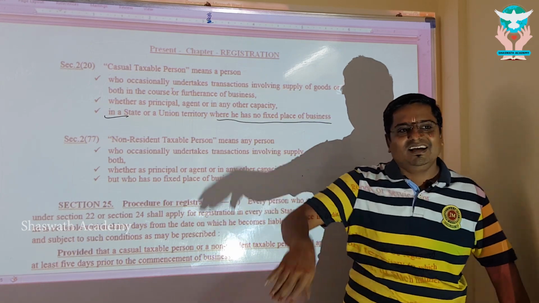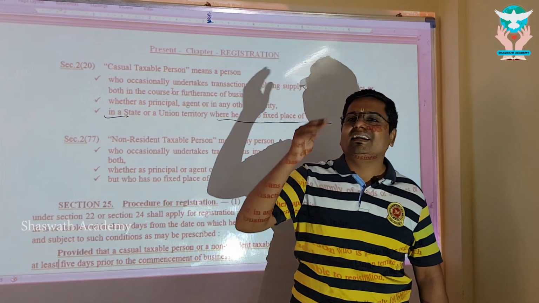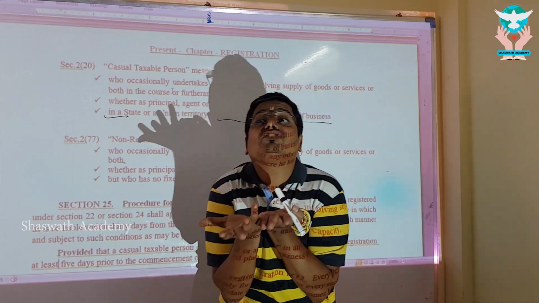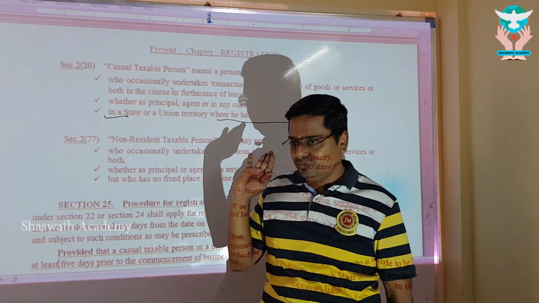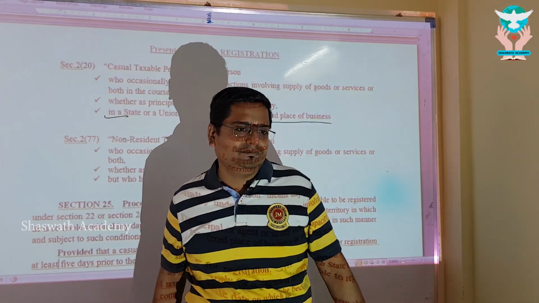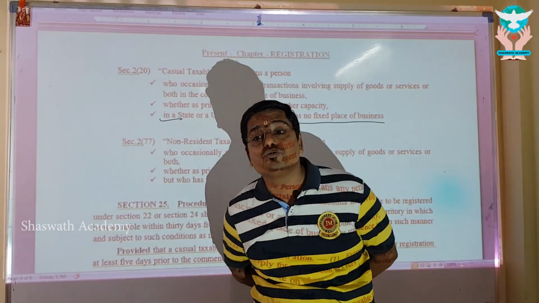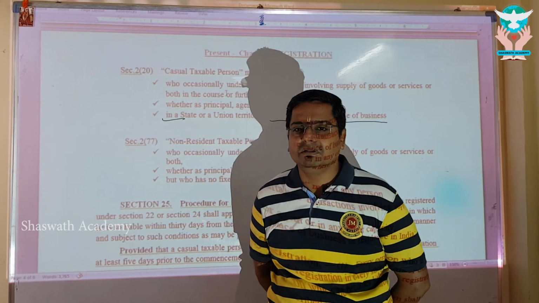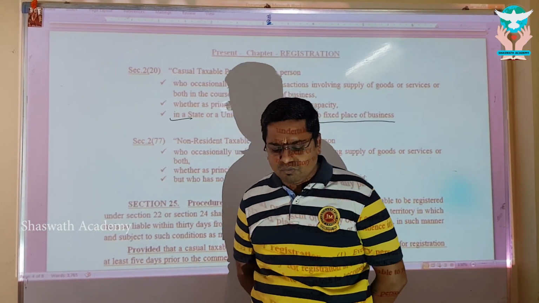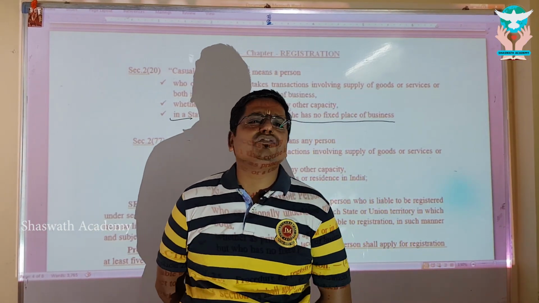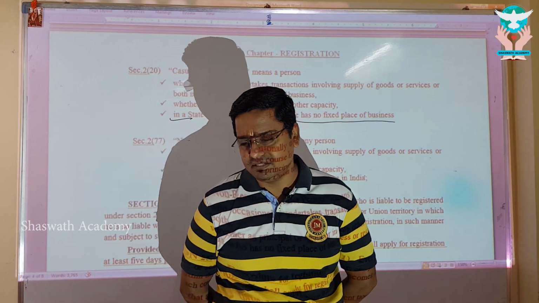My dear, a Haryana guy, an Andhra guy and Kerala guy who doesn't have a place of business in Tamil Nadu. They don't have a place of business. But they're coming here for the purpose of making a supply. They are called as whom? Casual taxable person. So practically will it happen? Why not, my dear? Why not? I'll give you a practical example of casual taxable person.